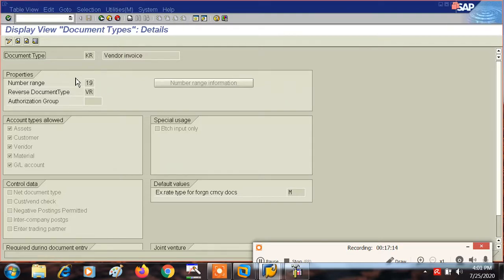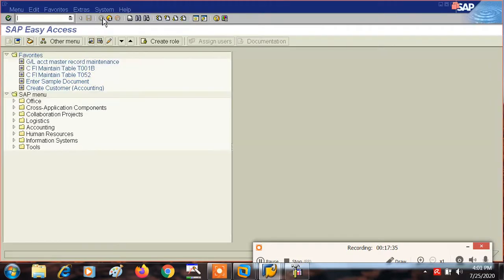Now 15 is a two numeric code which has already been provided by the system to which kind of document type? To vendor payment. Okay, now what is our work? Our work is to give only the ranges. Okay, so let's make 19 and 15. Let's make 19 and 15. So I think, let me go there.